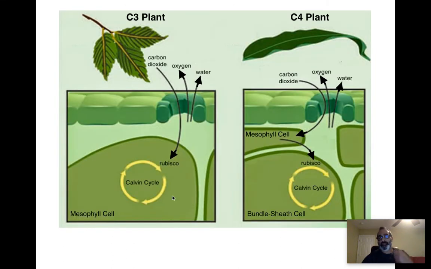All right, so it's showing you C3 compared to C4 plants. They both have Rubisco. They both do the Calvin cycle, but there's 2 cells, mesophyll and bundle sheath, for the C4 plant. The stomata partially close in the warmer parts of the day to preserve water. When that happens, carbon dioxide levels drop and oxygen levels increase. Increased oxygen is not good for rubisco, so it gets inhibited or prevented from functioning correctly. C4 plants can release the CO2 from that 4-carbon molecule that they produce into the extra cell, allowing rubisco to continue the Calvin cycle. So C4 plants are very efficient at producing sugar and glucose.